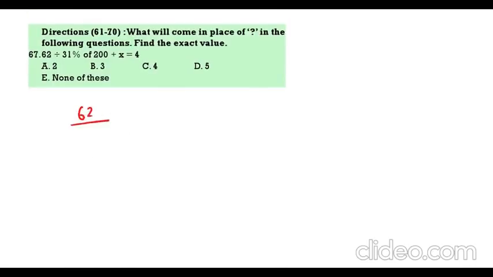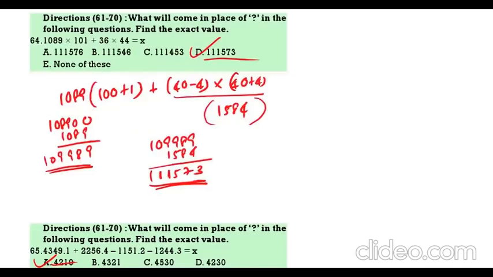62 by 62 plus x is equal to 4. So x is equal to 3. 3 is the correct answer.